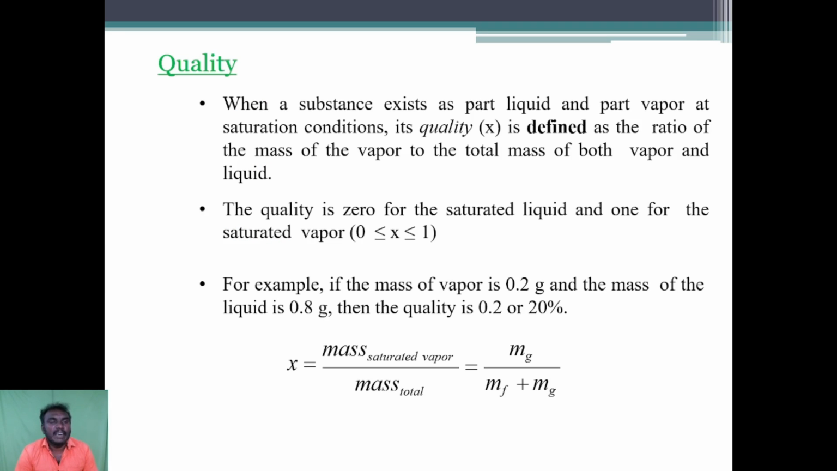Quality. When a substance exists as part liquid and part vapor at saturation conditions, its quality is defined as the ratio of the mass of the vapor to the total mass of both vapor and liquid. The quality is 0 for a saturated liquid and 1 for a saturated vapor. It lies between 0 and 1. For example, if the mass of the vapor is 0.2 gram and the mass of the liquid is 0.8 gram, then the quality is 0.2 or 20%.